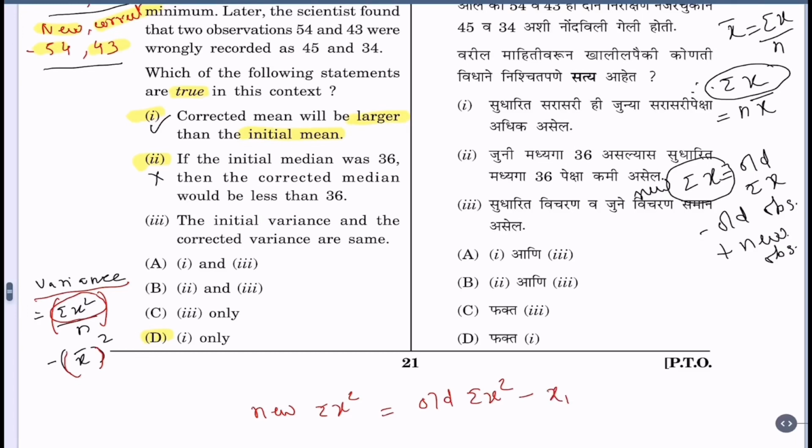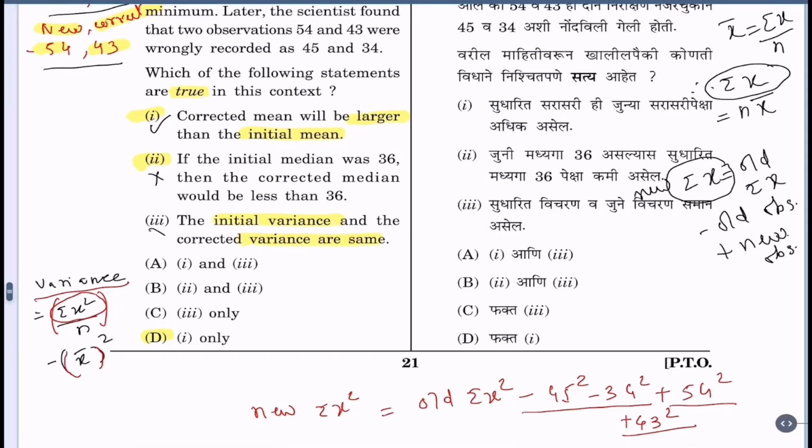Now we know those, so let us write them directly: minus 45 square minus 34 square plus 54 square plus 43 square. So this addition will come as bigger because we are subtracting smaller numbers and adding bigger numbers. So variance will be larger. Hence the initial and final variance being the same is not true.